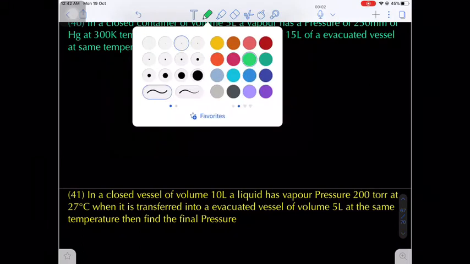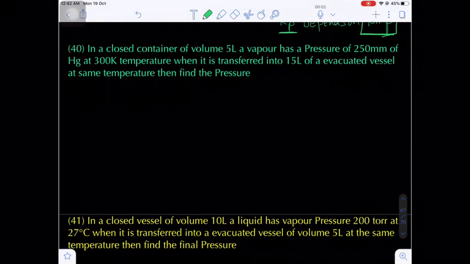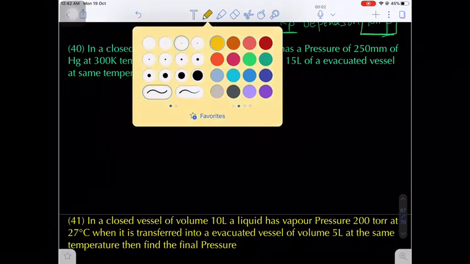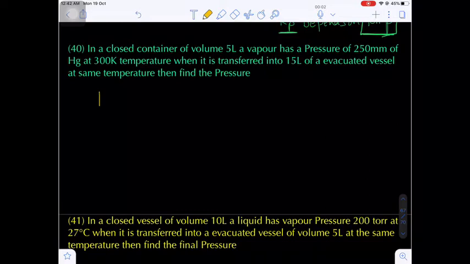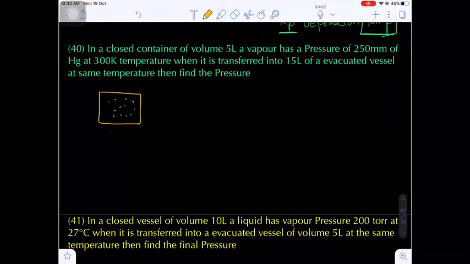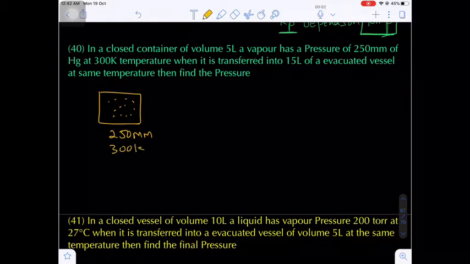Now, question number 40. What is question number 40 here? In a closed container of volume 5 liters, a vapor has a pressure of 250 mm. Suppose this is a closed vessel. Here only vapor will be present. What is the vapor pressure? 250 mm of Hg at 300 Kelvin. The volume of the container is 5 liters. Now what is the question?